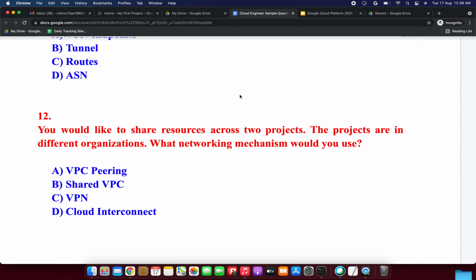Option D, Cloud Interconnect. So here we have the keywords share resources across two projects, and the projects are in different organizations. It's not the same organization, it's a different organization. So definitely different organization means we can go with VPC peering. So VPC peering, it's the correct answer.